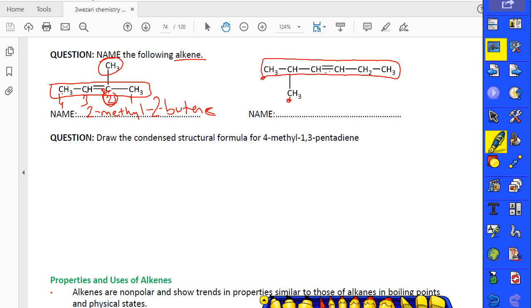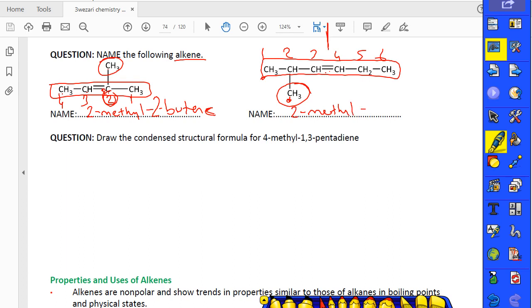If you check the double bond, you will see the double bond is in the center. Both sides are the same distance. So second, check the alkyl group. The alkyl group is closer to the left side. Because of that, you can number from here, 1, 2, 3, 4, 5, 6. So in the second carbon we have what? 2-methyl.